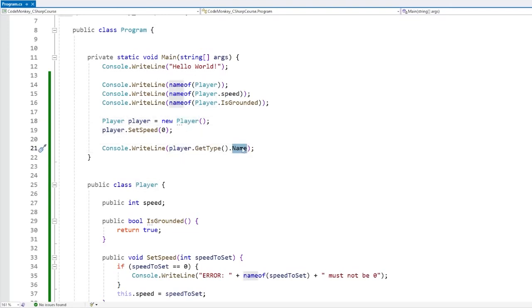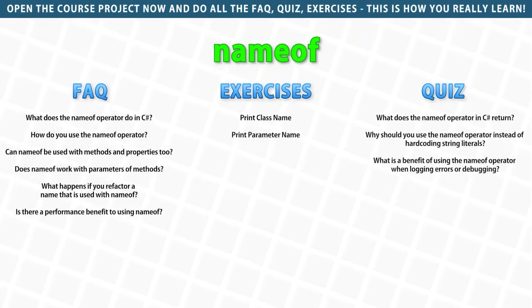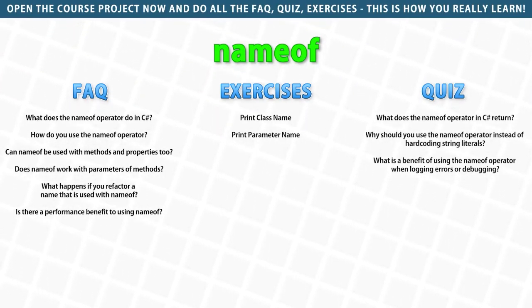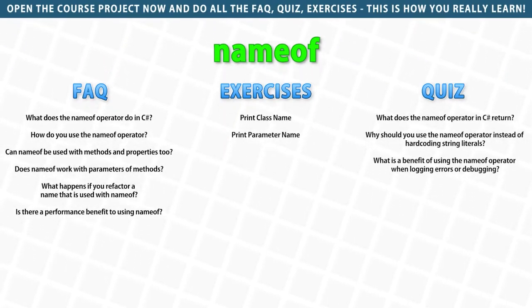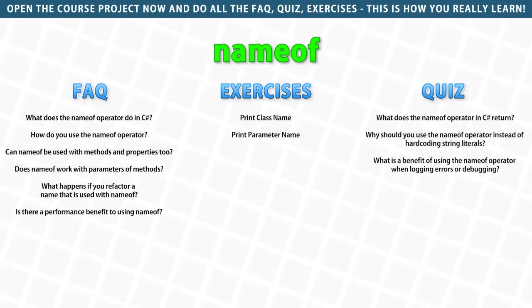Doing that, that code would actually run at runtime, whereas over here, nameof is executed at compile time, meaning that when the compiler compiles this code, it replaces this line of code with a literal string. So as soon as you compile, instead of this code being right here, it will be replaced with exactly this. This is a tiny change, but still a nice bonus, a tiny bit more performant. All right, so that's nameof. If you ever need to get the string name of a class or field or function or anything, then use this instead of hard coding a string. This makes your code more maintainable and less error prone.